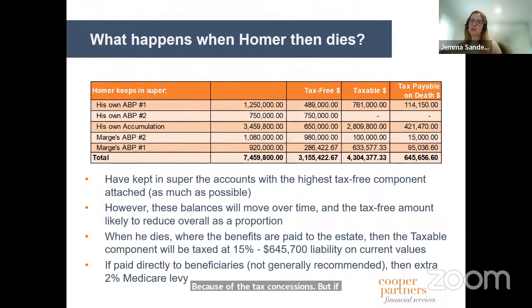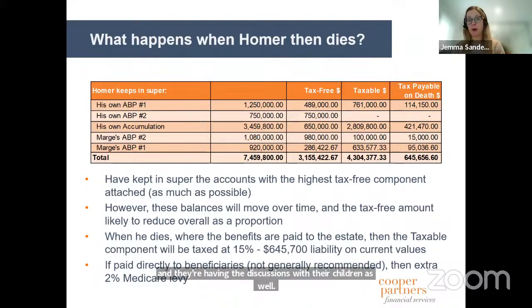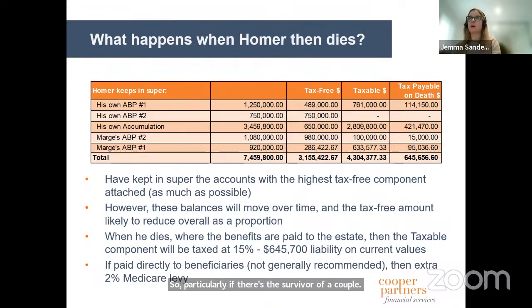But if I rip it all out, maybe give some of the money to the kids now, I can easily live on this level of funds, put it in a discretionary trust. I can then set up the succession of that how I want. And then I'm saving the family 650 grand in tax. So again, these discussions are becoming more and more prevalent, I'm finding. Their own mortality is not a nice thing to bring up, but people are very pragmatic about it. And they're having the discussions with their children as well. So, particularly if there's the survivor of a couple, what does that all look like, etc.